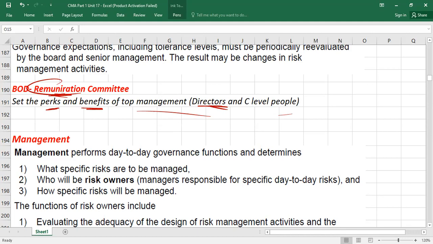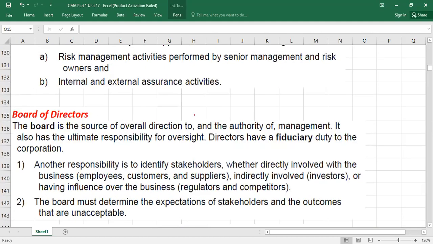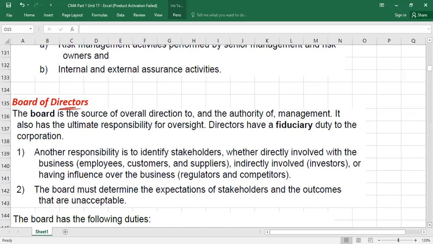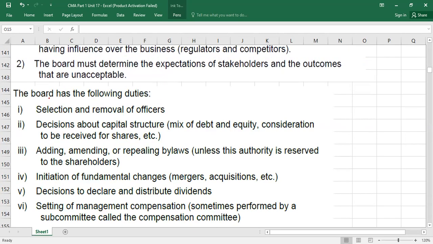Now, if you go back, I'm going to tell you in short the overall duties of the board of directors. Overall duties. So it is listed here. Almost you know all these duties now, because I have explained directly, indirectly, but few more points I have to add. So these are the overall duties of the board of directors.